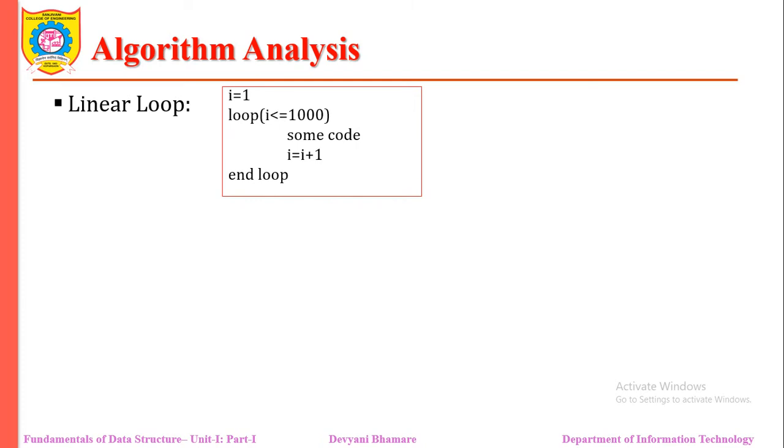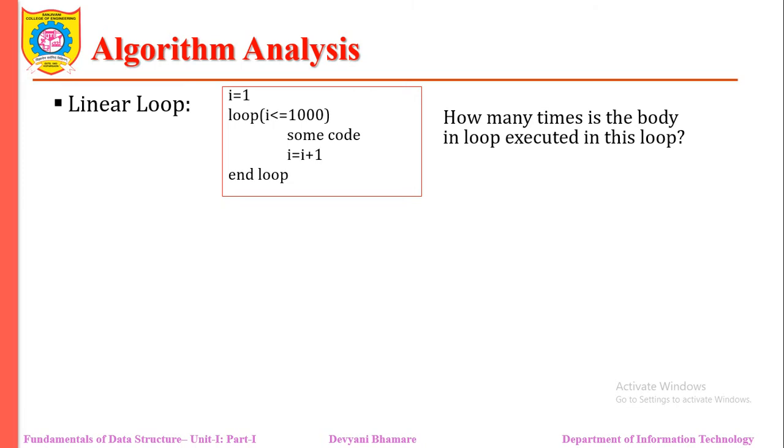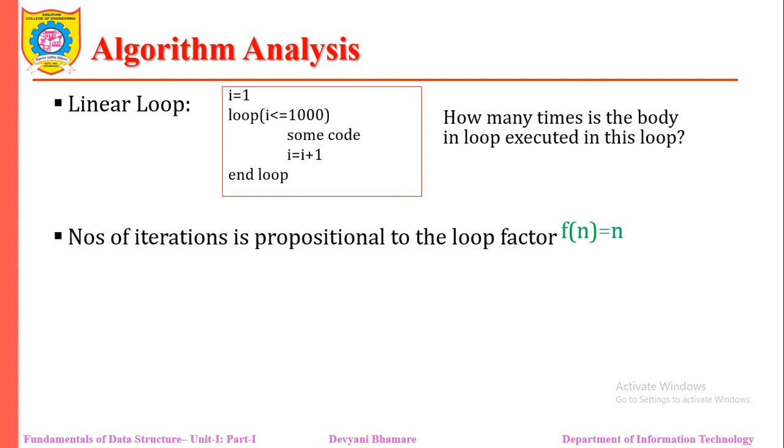Now look at this diagram and identify how many times the body of this looping statement will be executed. The answer is 1000. Why 1000? Because if i is a counter, then until the value of i reaches 1000, this statement will be executed.